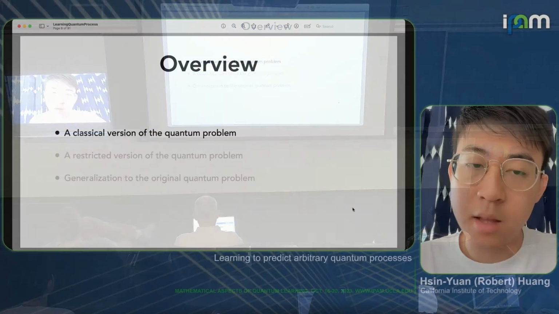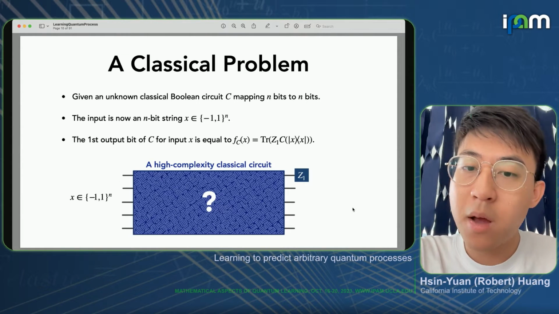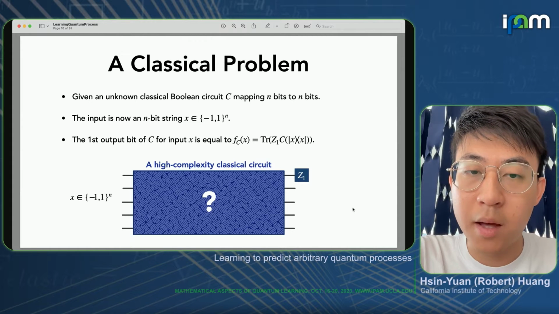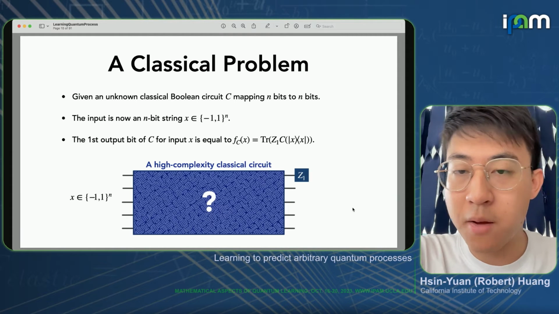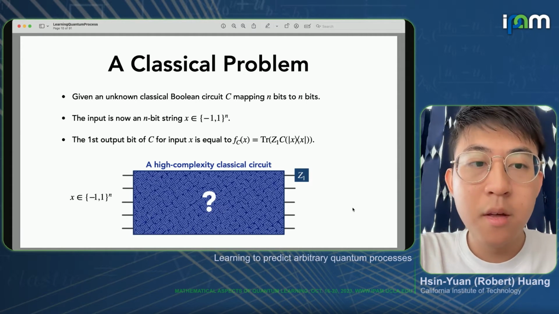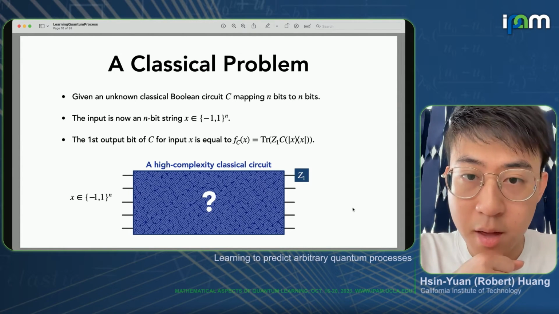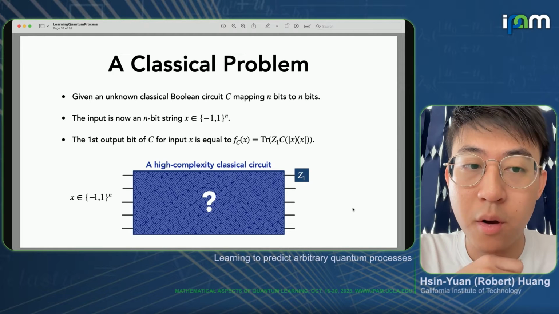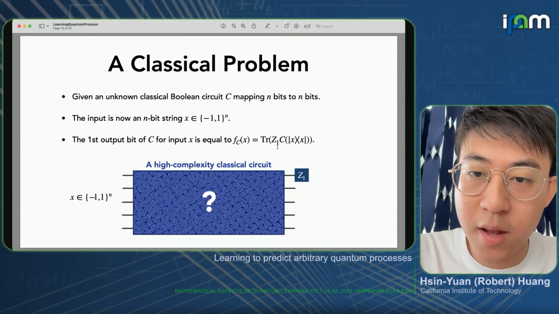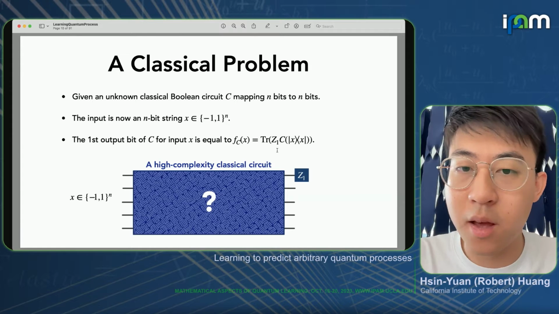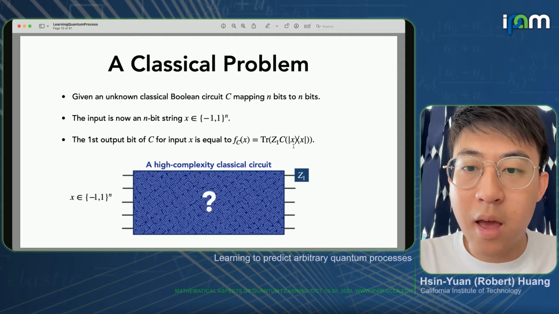So let's begin by looking at the classical version of this quantum problem. Instead of a high complexity quantum process, we can think of a high complexity classical Boolean circuit that maps n bits to n bits. Instead of mapping n qubits to n qubits, it's now just bits. The input here is now an n-bit string x. And say we care about a very simple situation, where we just want to predict the first output bit of the classical circuit. In this case, we can write out the function as trace of Z1 times C applied to x. So the observable is Z1, the unknown process is C, which is a classical circuit, and the input is x.